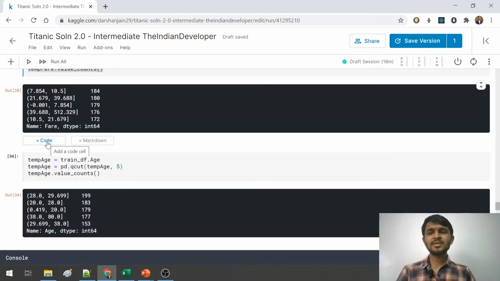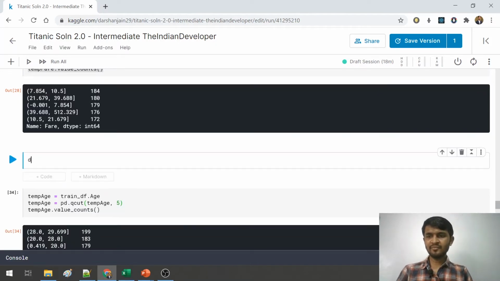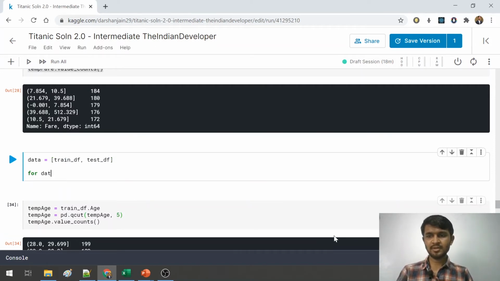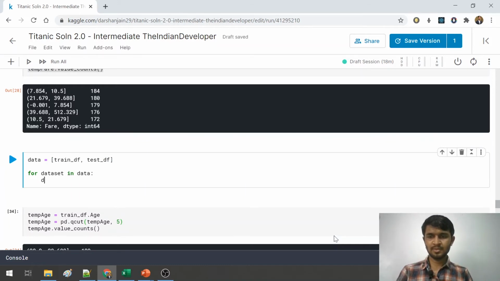I'll show you. Let us write a block of code here, that is, create a data frame, data equal to train df comma test df, and for dataset in data, dataset.loc[dataset fare less than equal to 7.854, comma, the feature name, that is fare, will be equal to 0.